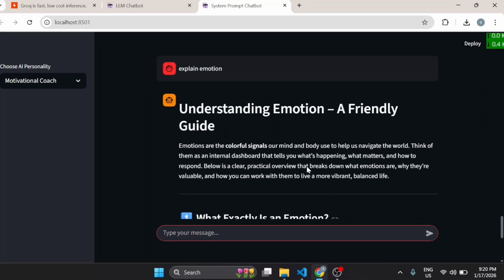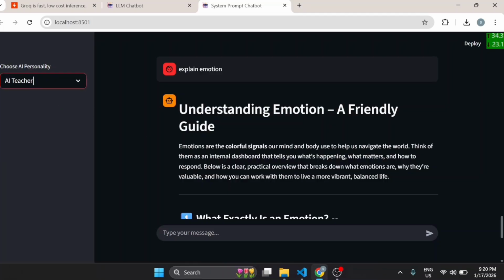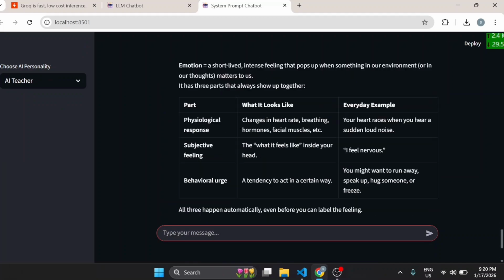an answer: understanding emotion, a friendly guide. Emotions are the colorful signals our mind and body use to help us navigate the world. I mean, this is going to give you an answer. And I will ask the same question to the AI teacher now. Explain emotion, and see what it gives as an answer.